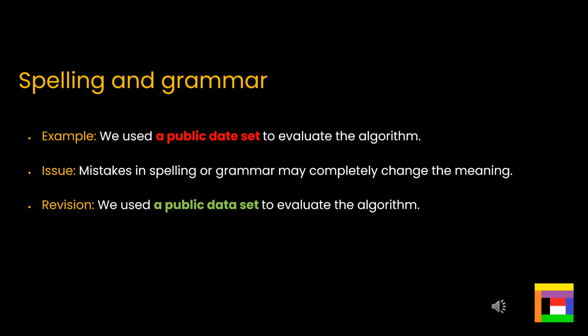Using the correct words, spelling and grammar is important. However, in many cases, minor errors, although they may undermine credibility slightly, they may not affect the meaning. However, occasionally you're unlucky. If your mistake results in a completely different meaning, then people won't really understand your research article. We can look at the example here.